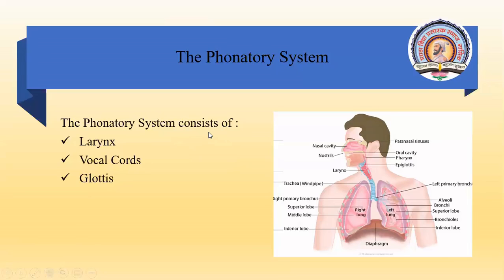So what is the function of this phonatory system in speech production? In speech production, the air comes out from the lungs, travels through the windpipe, and reaches the larynx. In the larynx you have the vocal cords, and the vocal cords will vibrate. How do they vibrate? When the air comes out through the windpipe and reaches the vocal cords, because of the force of the air, they will vibrate.